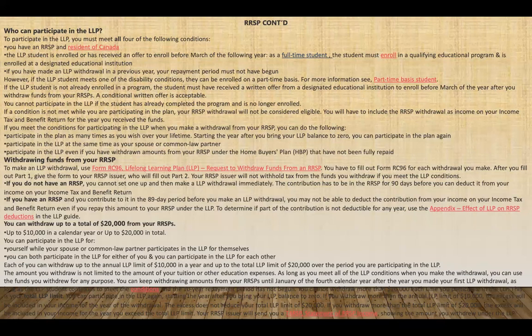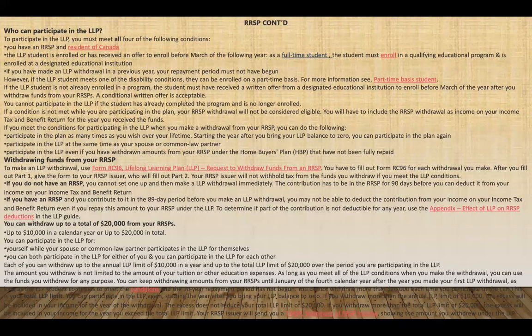If you do not have an RRSP, you cannot set up an LLP withdrawal. So the contribution has to be in your RRSP for 90 days before you can withdraw from your RRSP. If you have an RRSP and you contribute to it within 89 days before you make an LLP withdrawal, you may not be able to deduct the contribution from your income on your income tax and benefit return.